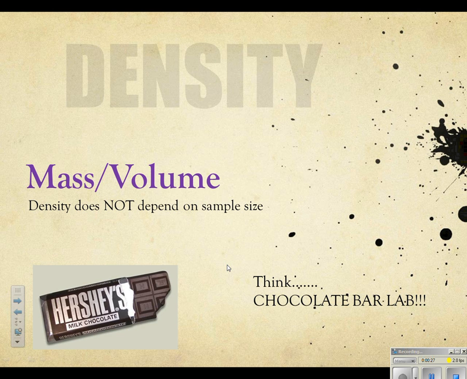So you have to remember D equals M over V. Density equals mass over volume. And it's very important to realize that density does not depend on the sample size. In class, we're going to do the chocolate bar lab, where we're actually going to look at the fact that we can change the size of the chocolate bar, but the density of the chocolate never changes.